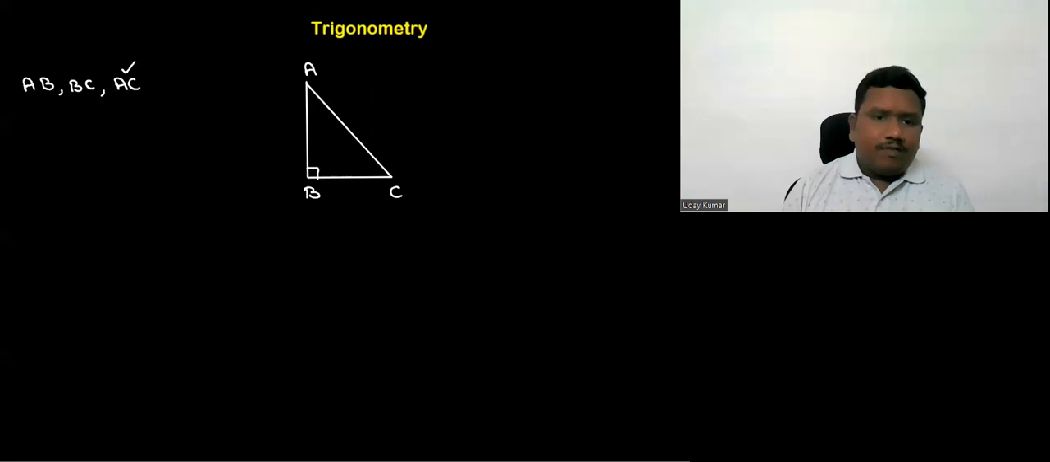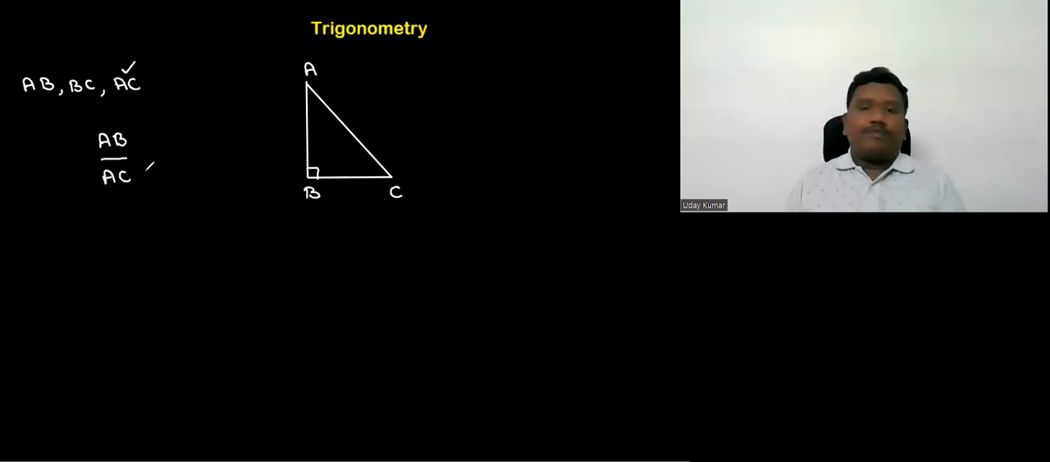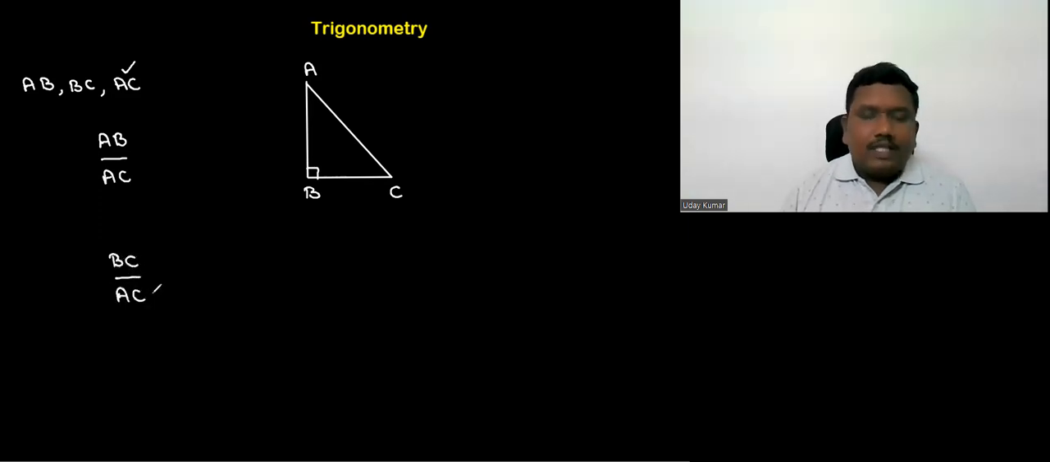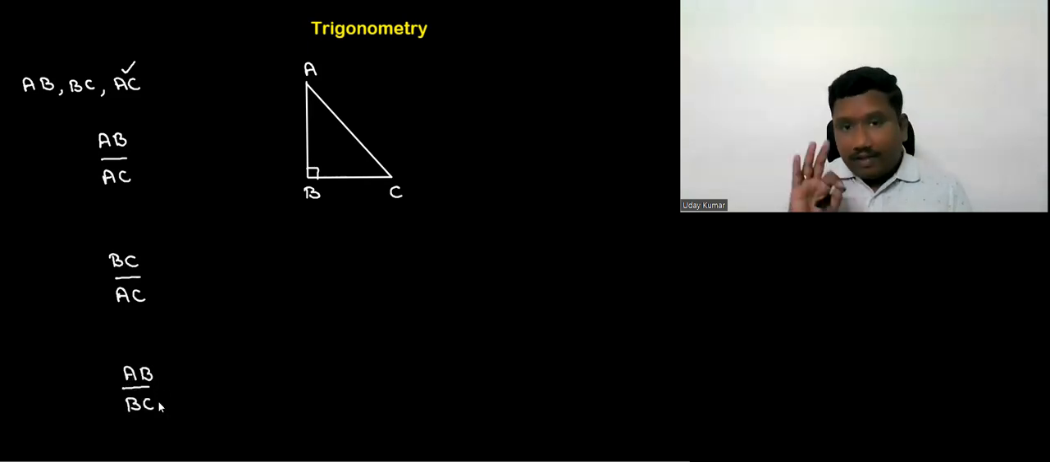So if you observe, we can write AB, means we can compare AB and AC, which we can write as AB by AC, in division form, if we write the ratio. At the same time, we can write the BC and AC comparison also, BC by AC. Ratio of BC and AC, BC by AC. And the other possibility, AB by BC. Three are possible. Are these three only possible?